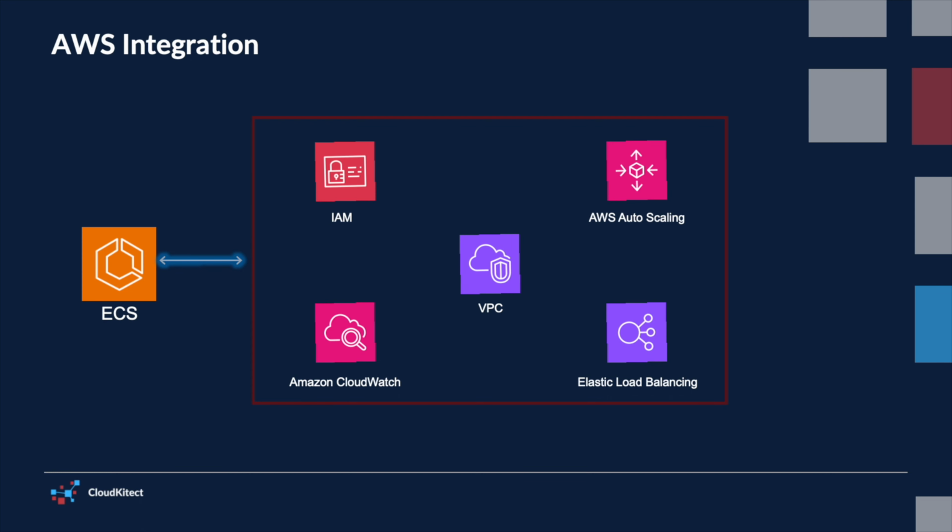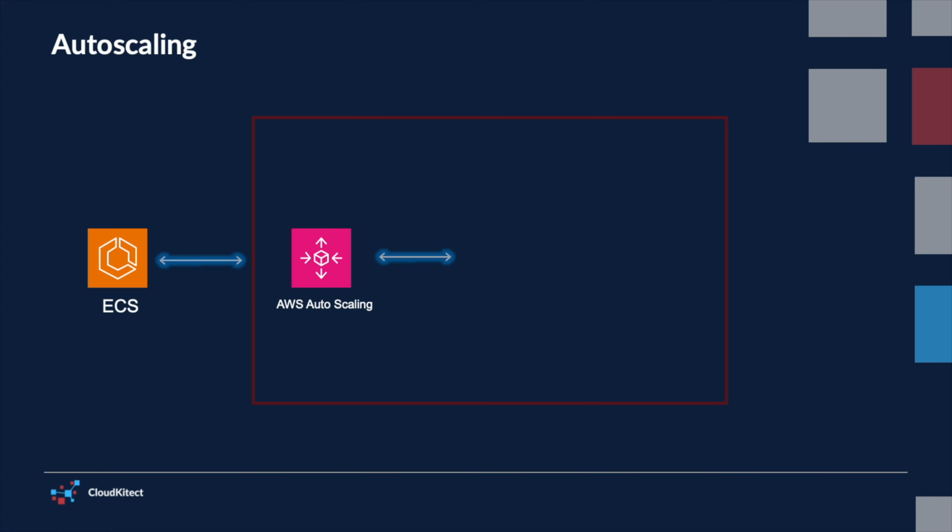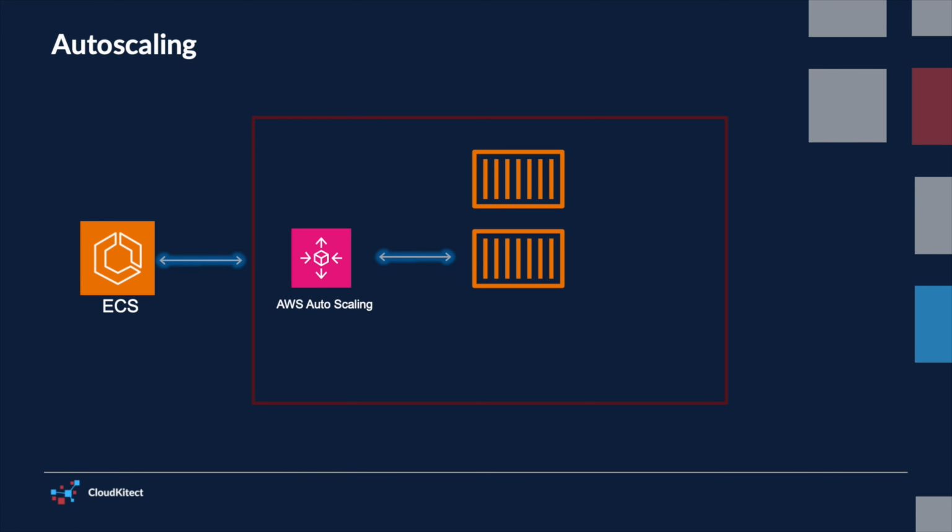ECS leverages AWS IAM to provide role-based permissions to your container instances and tasks, ensuring that there is secure access to other AWS services. ECS services can be configured to use auto-scaling to handle varying load and spikes in traffic, making sure that the number of container instances running is scaled up or down accordingly.